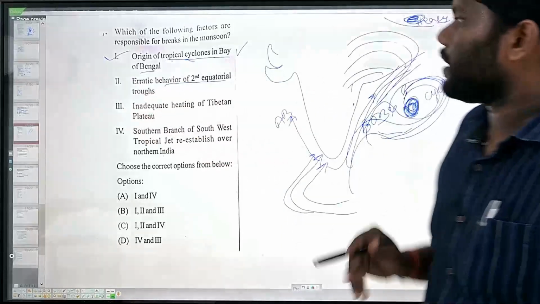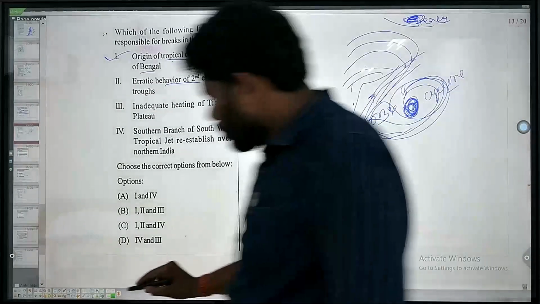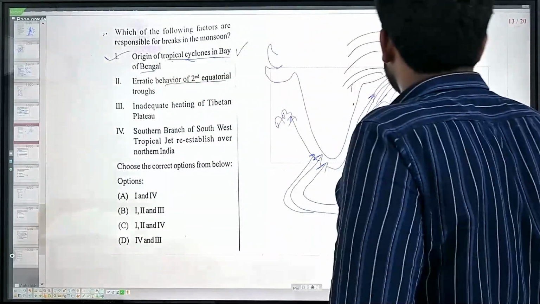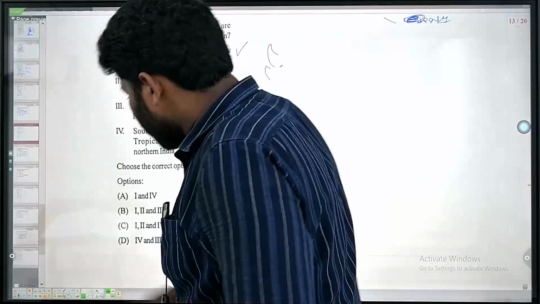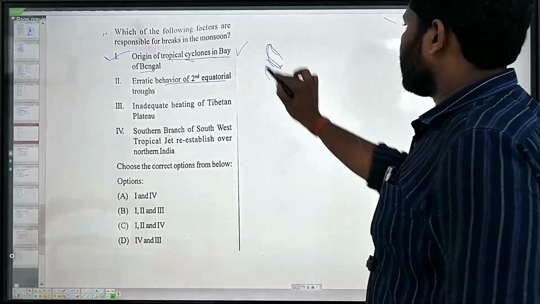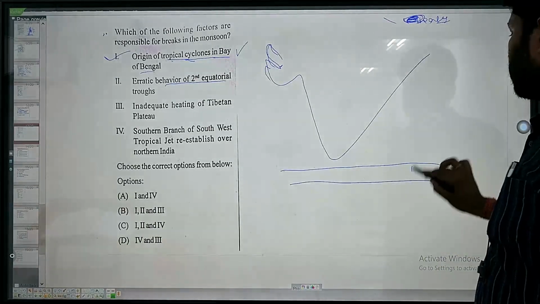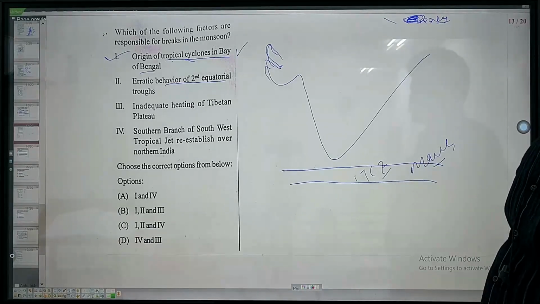Now let us go to the erratic behavior of second equatorial trough. What is the second equatorial trough? Now second equatorial trough is associated with the movement of the intertropical convergence zone. Now let us consider this is India. Here in March, this is the ITCZ, intertropical convergence zone.